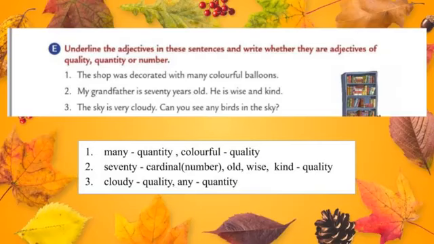And next one, next adjective in the third one is any. Any birds. We do not know the exact number of birds. So underline the adjective any, and it comes under the category quantity. Students, we completed the first three. Remaining you should do in your grammar book. Okay.